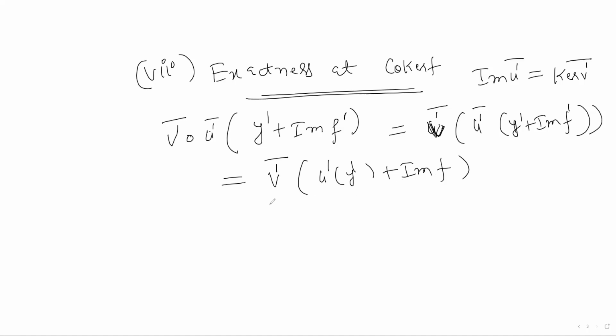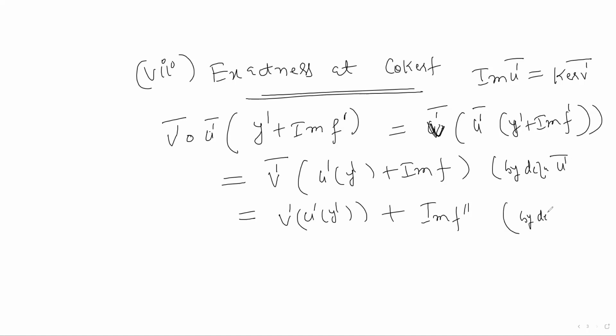Now apply the mapping v dash bar on this, so you will get v dash of u dash y dash plus image of f double dash. This is by definition of u dash bar and this is by definition of v dash bar.